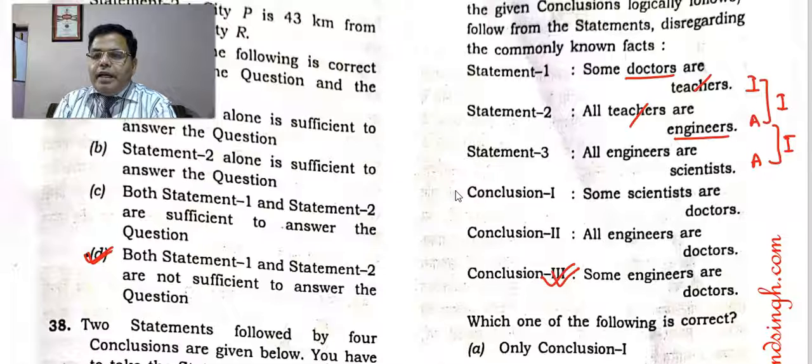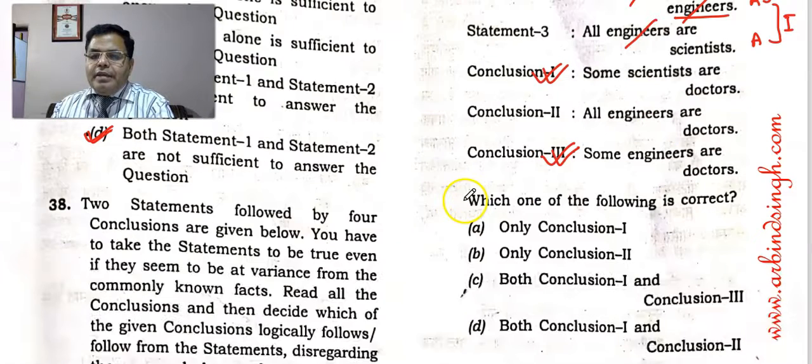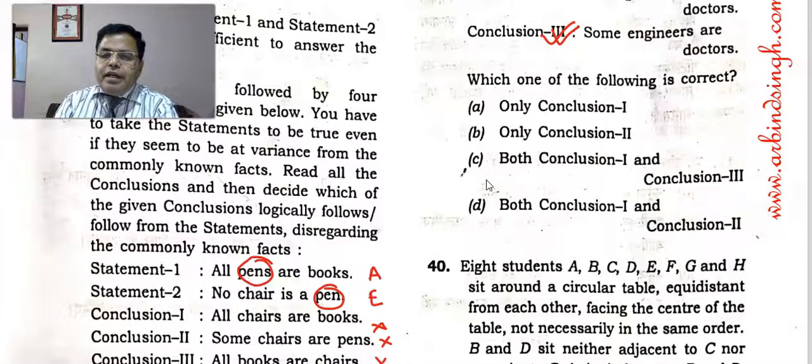Now keeping the last two, all teachers are engineers and all engineers are scientists, the conclusion is all teachers are scientists, and that is not given. And the converse is some scientists are teachers, that is also not given. But keeping all three, there are two middle terms, teacher and engineer, which cancel out. Some doctors are scientists, and the converse is some scientists are doctors, so that is also given in 1. So 1 and 3 follow, and therefore the answer is C.